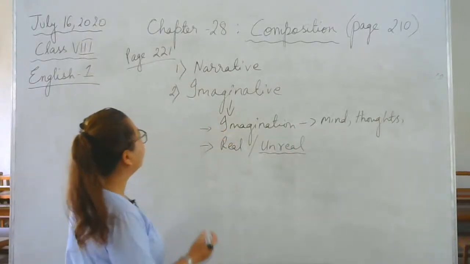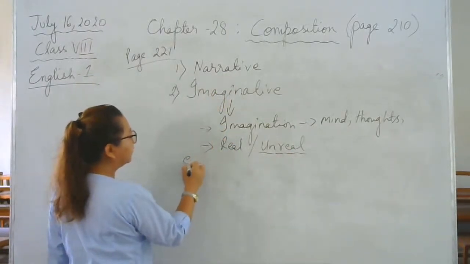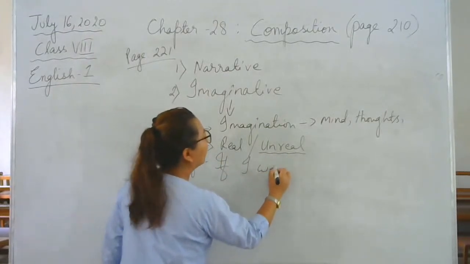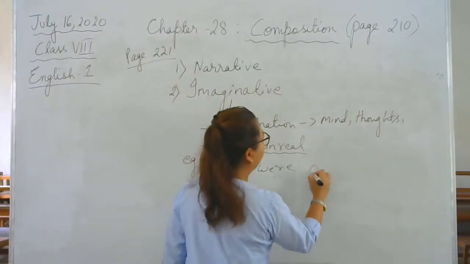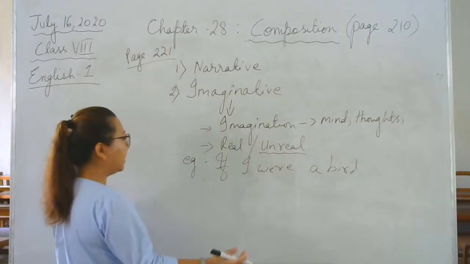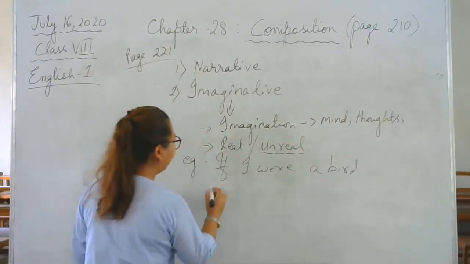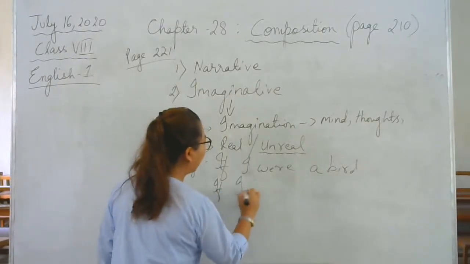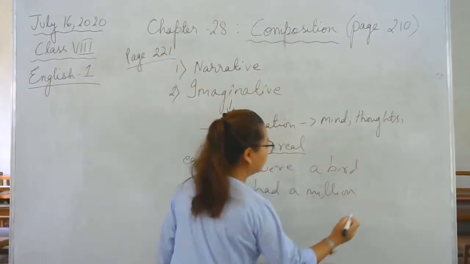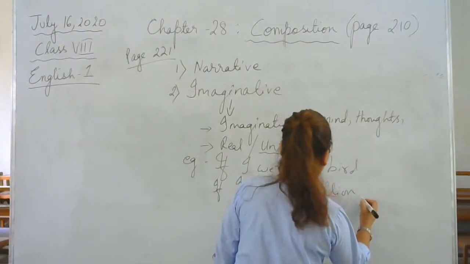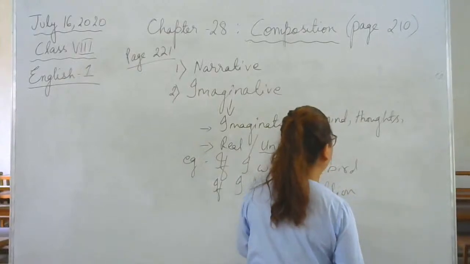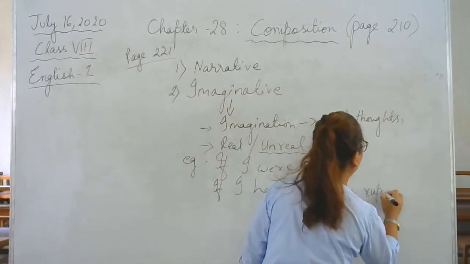Now, what are the examples that you can have in imaginative composition? If I were a bird. Another example will be, if I had a million, instead of dollars, let's write rupees. If I had a million rupees.